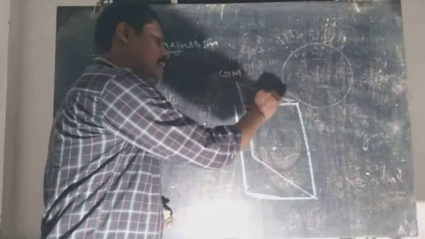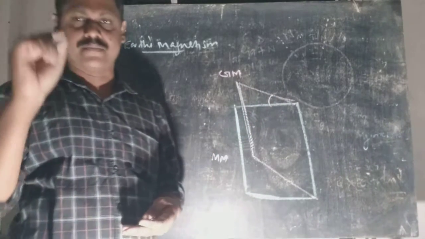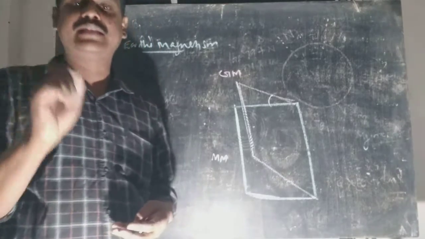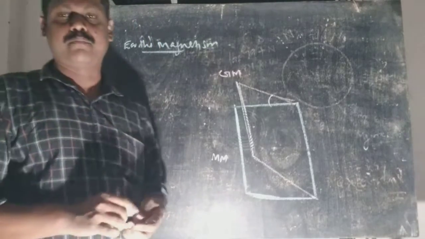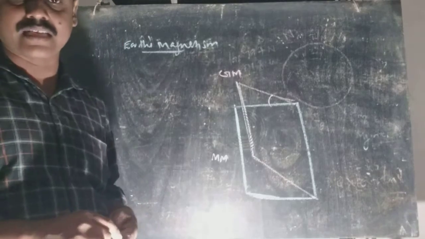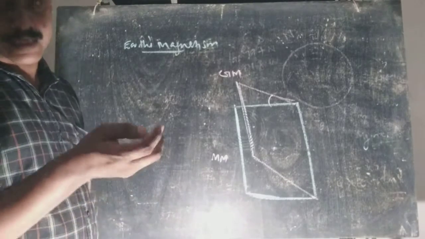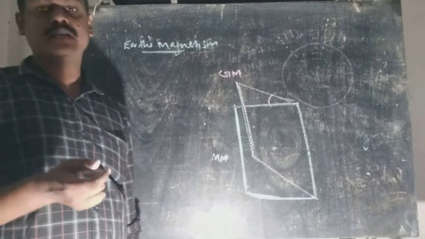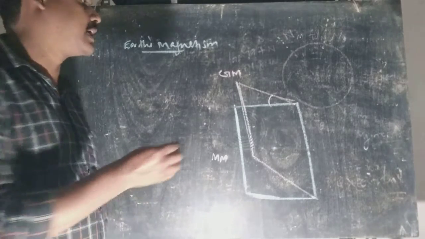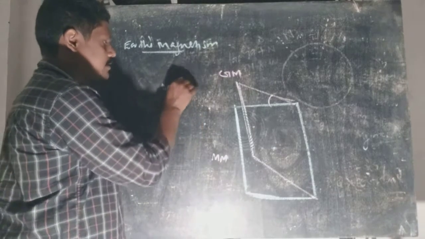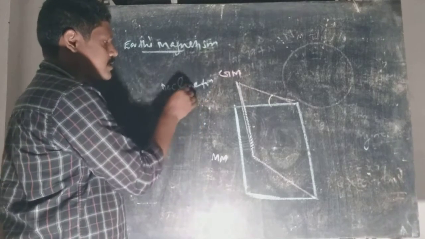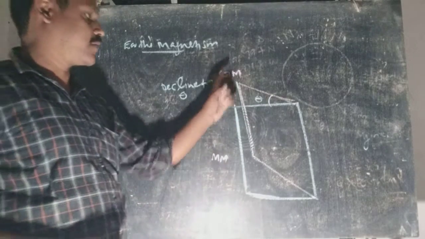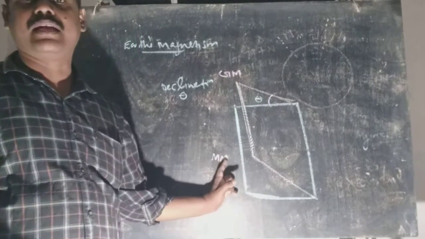And what is that angle between the planes of the magnetic meridian and the geographic meridian at a point or at a place on the Earth's surface? It is called the angle of declination, theta. It is the angle between the planes of geographic meridian and the magnetic meridian.